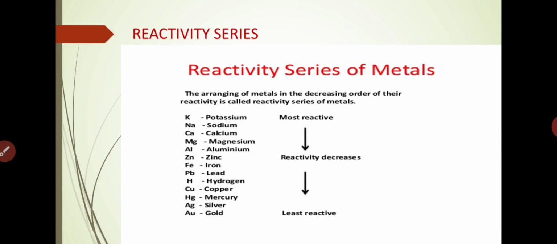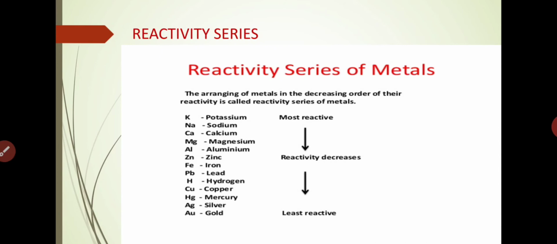Then iron, Pb, lead, H, hydrogen, Cu, copper, Hg, mercury, Ag, silver, Au, gold. So at last, gold is the least reactive metal. We can say hydrogen, though a non-metal, is also placed in this series. Why? Because it also forms positive ions like metals. So that is our main reason.